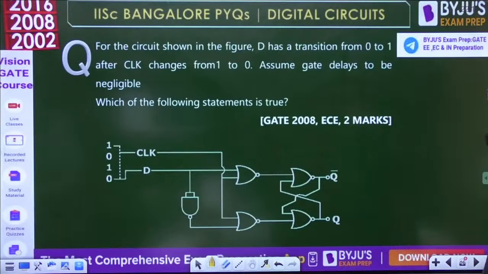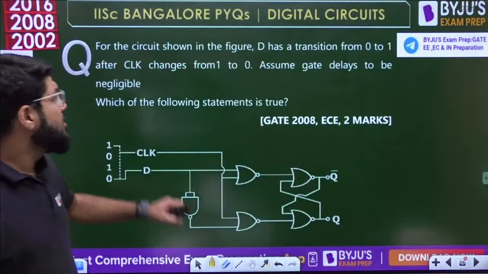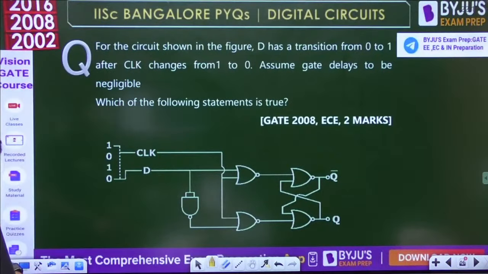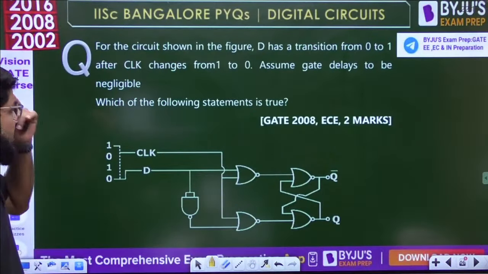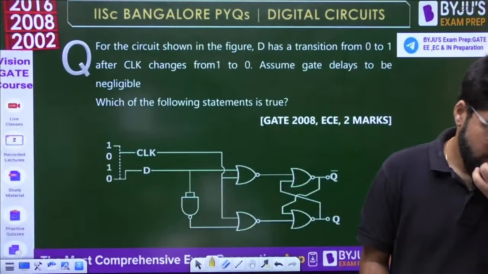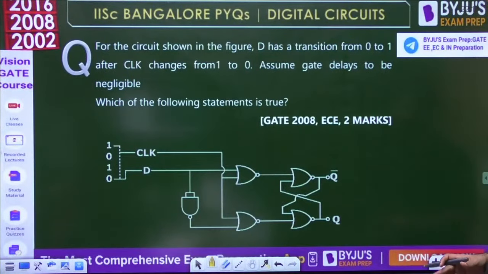For the circuit shown in the figure, D has a transition from 0 to 1 after the clock changes from 1 to 0. Assume that the gate delay is negligible. Which of the following statements is true? This is a 2008 EC 2 marks question. Let's do it.